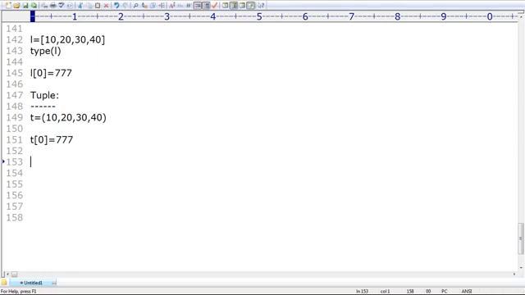Now let me go for the next data type. What is the next one? Set. Remember that. It is also a very important question for the interview: what is the difference between list and set? What is the difference between tuple and set? List and set, very simple. In the case of list, order is important and duplicates are allowed. But in the case of set, order is not important and duplicates are not allowed.